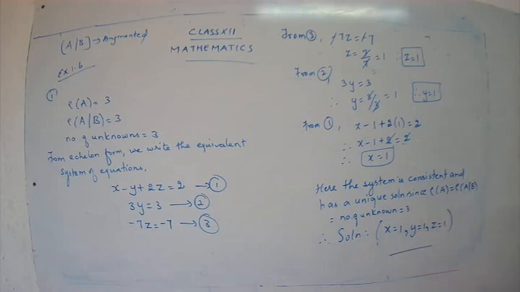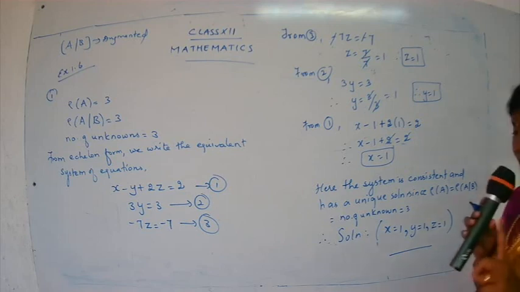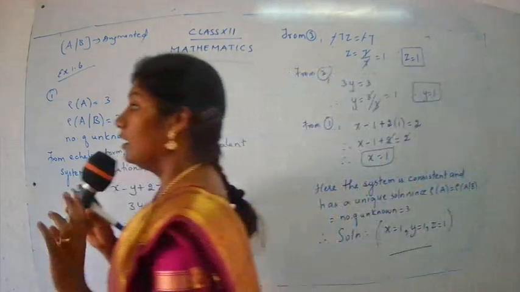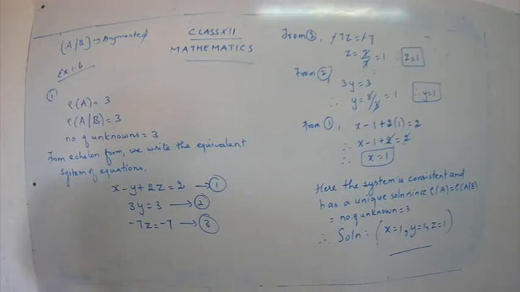So we have completed our first answer. I hope the sum is clear to you. The important part here is that the elementary row transformations should be proper. If you do the elementary row transformations in a proper way, our answer will be correct. We will not get any mistakes. We get the answers correct. Okay, so this was the first rule. We have done a sum which dealt with the first rule.